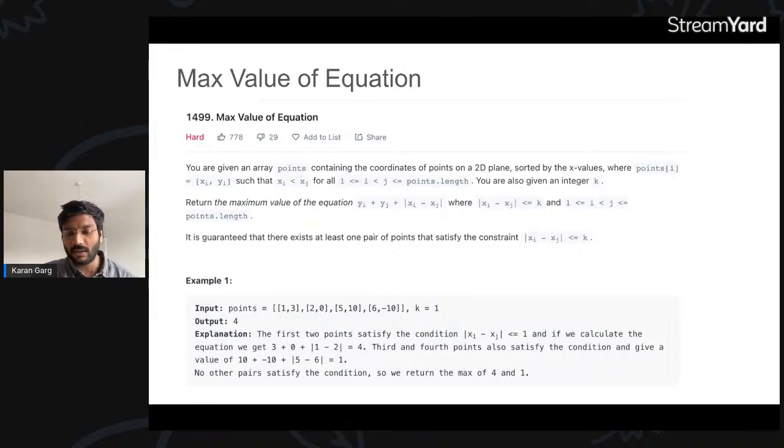From what I know in the community, I think nobody actually solved it, but I'll just ask it here: how many of you were able to solve this question?